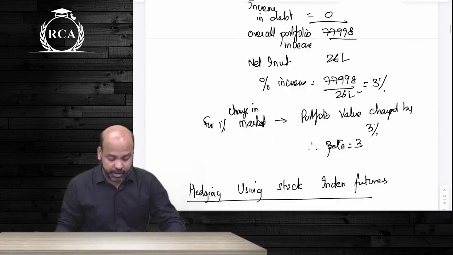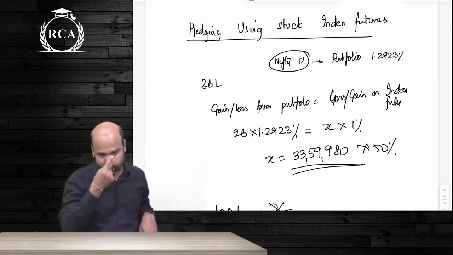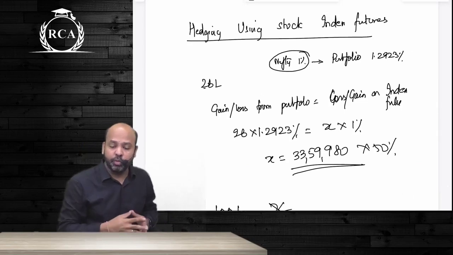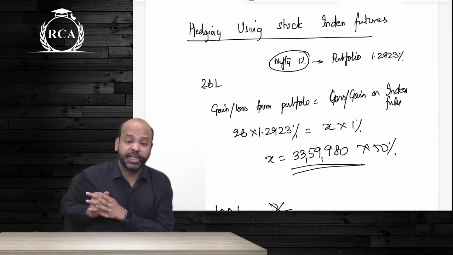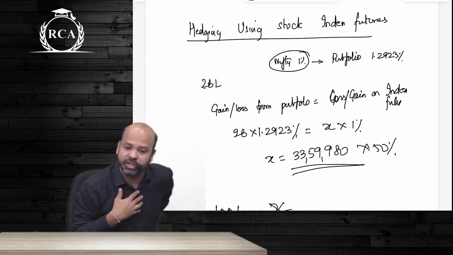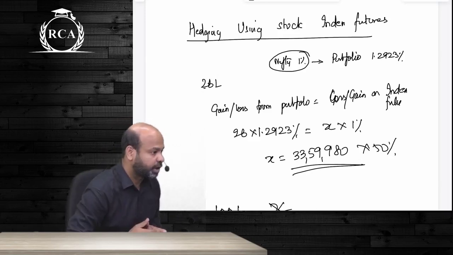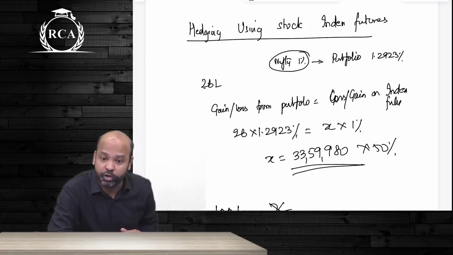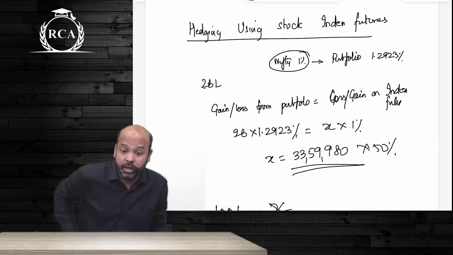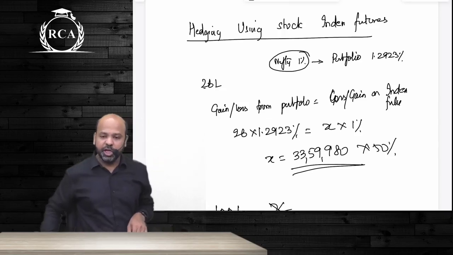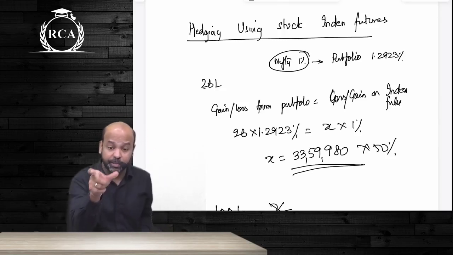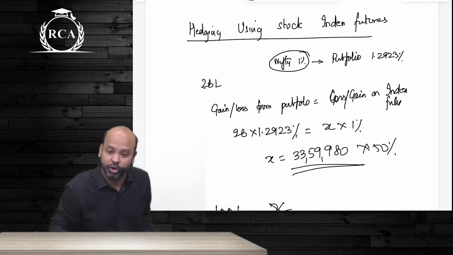Second way of hedging beta is using stock index futures. You can refer to the class notes, you will know the exact derivation. But you are not hedging a portfolio using futures of the same stock. If you hedge your portfolio using futures of the same stock, the relation will be 1:1. But because you're using stock index futures to hedge your portfolio, what do you need? Hedge ratio. And that hedge ratio here is given by beta factor. Whenever you're hedging your portfolio using stock index futures, you will have to know the beta of your portfolio, because that is the proportion by which index futures and your portfolio are going to change.